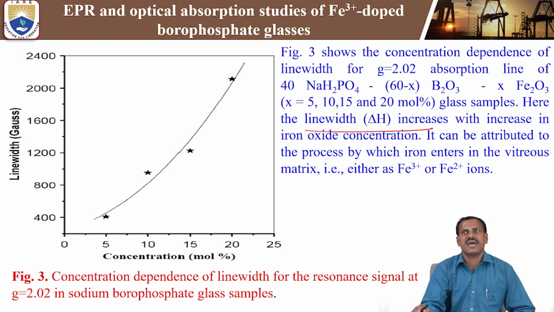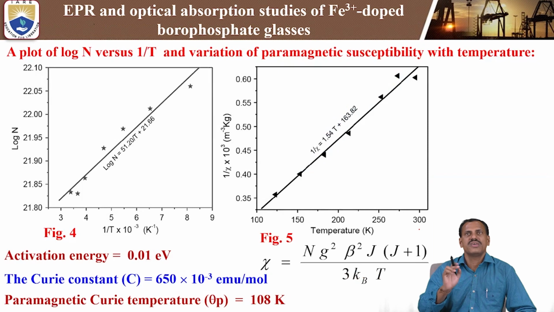It can be attributed to the process by which iron enters into the vitreous matrix, either as iron 3 plus ions or Fe2 plus ions. Whenever iron 3 plus ions enter into the vitreous glass matrix in sodium borophosphate glasses, this structure happens because of the concentration varying. At that time the line width linearly increases. That is what we are studying for the concentration dependence of line width of the EPR resonance signals from the sodium borophosphate glasses.